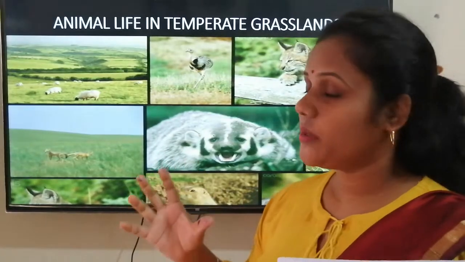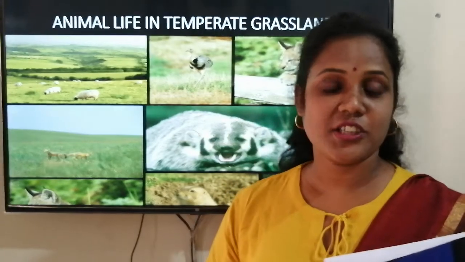Okay, so this is about today's class. What have we learnt today? We have learnt about the animal life and plant life in the grassland region, that is in the Northern Hemisphere and Southern Hemisphere.